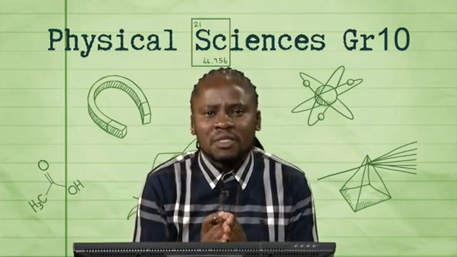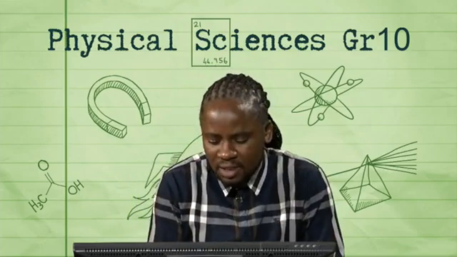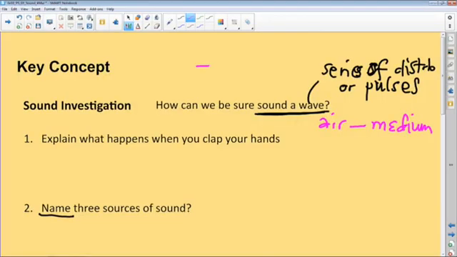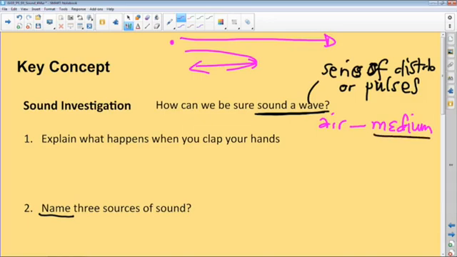But what kind of wave is that? Remember, the disturbances are back and forth as you clap your hands, back and forth, back and forth. Yet the movement is from the source, wherever the clapping of the hands takes place, and then it travels to whoever hears that clapping sound. So the medium becomes very important in transmitting that disturbance in space.